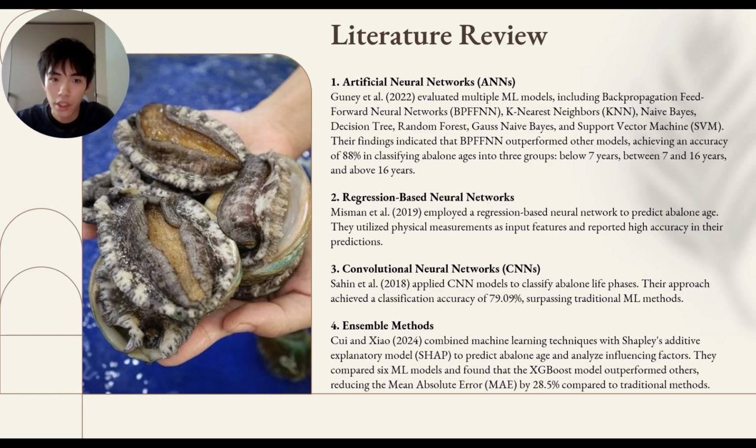Let's move to literature review. Previous research has shown that machine learning is effective for abalone age prediction. Studies have tested artificial neural networks, regression models, convolutional neural networks, and ensemble methods. Notably, we found that XGBoost has been found to outperform traditional models by reducing prediction errors. Our study will build on these findings to compare our three models, which are linear regression, XGBoost, and MLP regression, and optimize their performance.